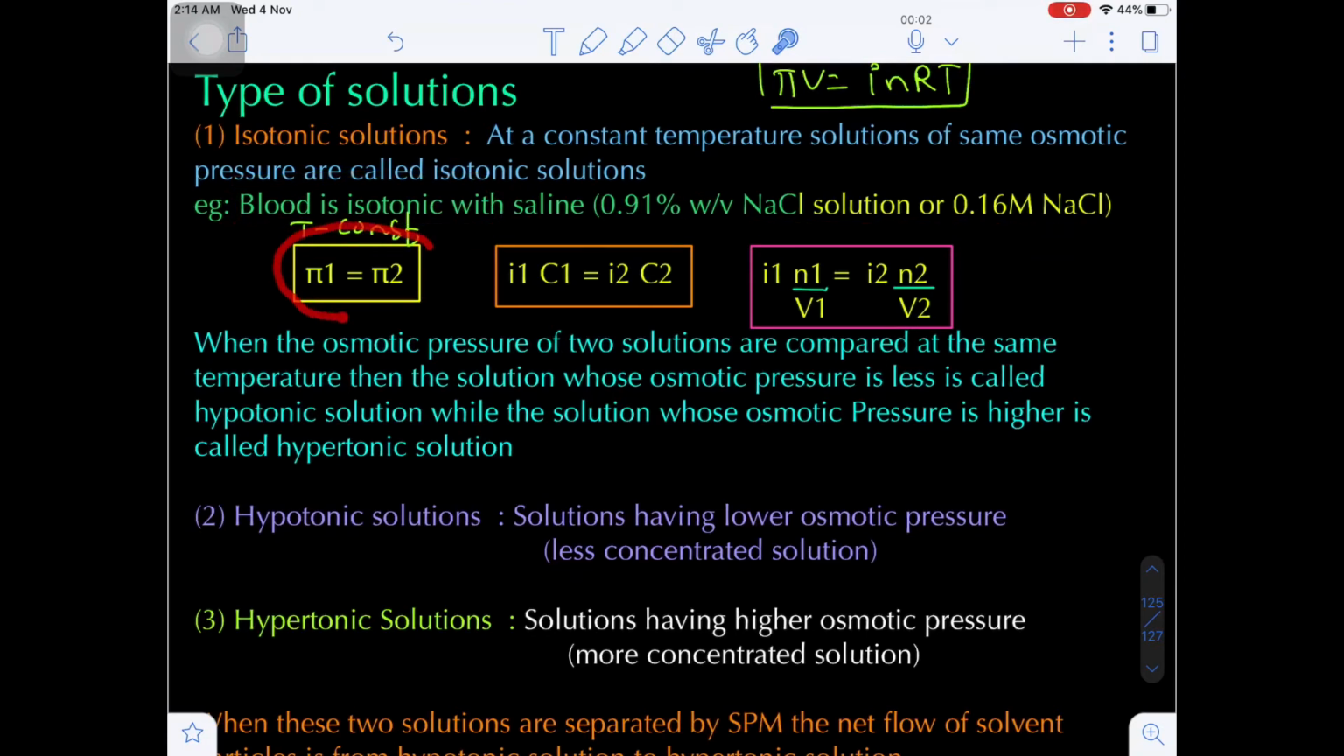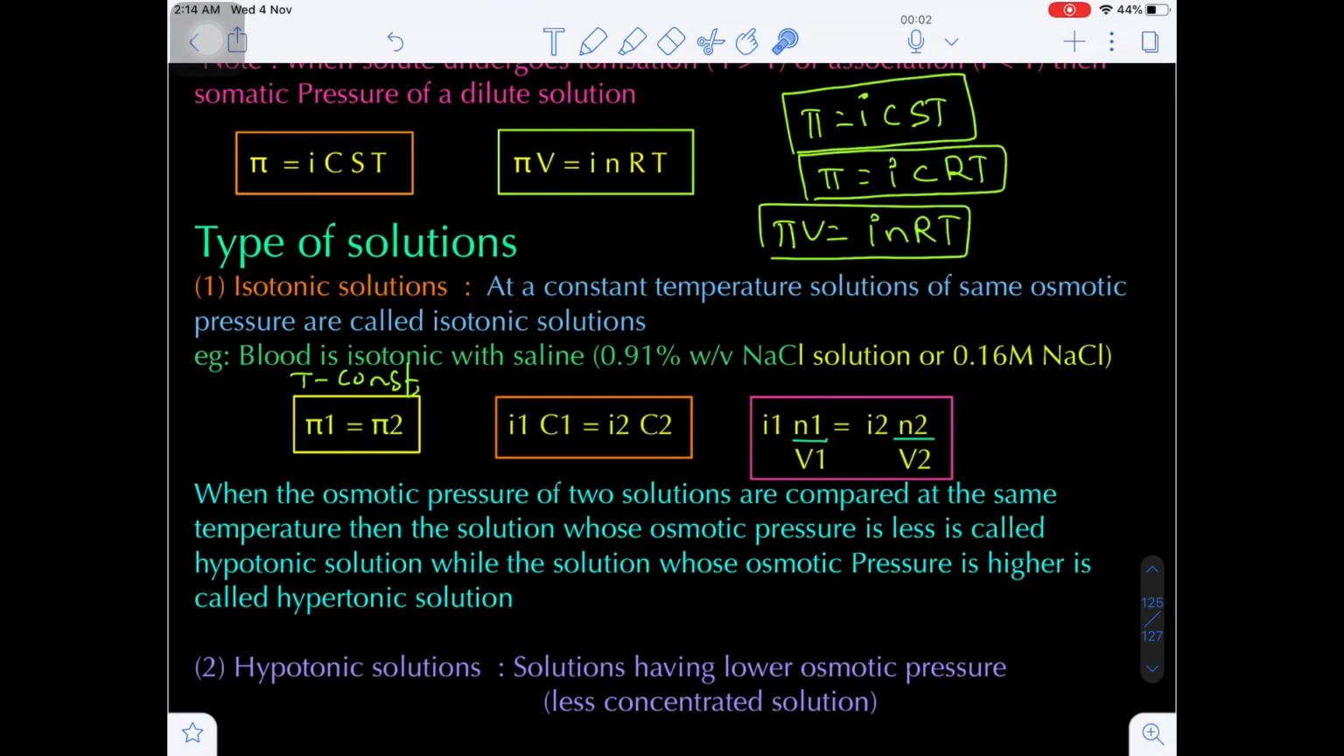The necessary condition for isotonic solutions is pi 1 equals pi 2. Already I explained, pi is equal to iCST. Now temperature is constant and the gas constant is also constant, so pi is directly proportional to i into C. So I am taking i1C1 equals i2C2. Are you getting my point? What is the concentration formula? Number of moles upon volume in liter.